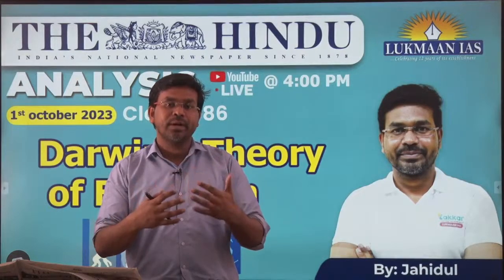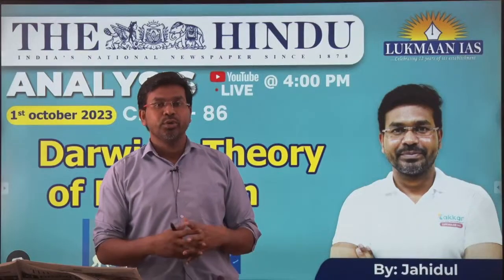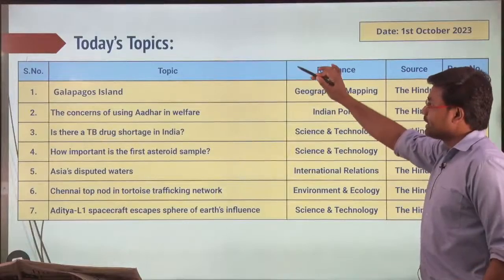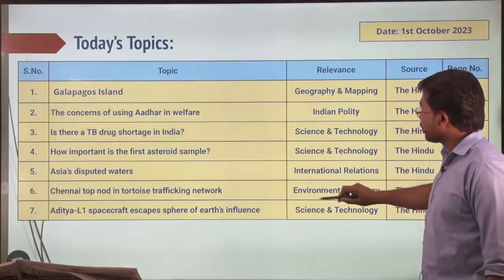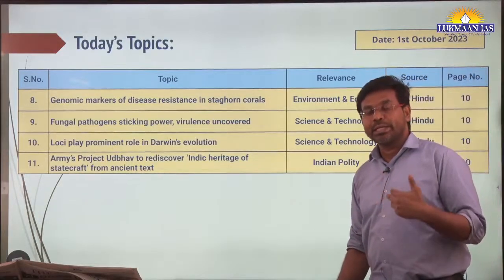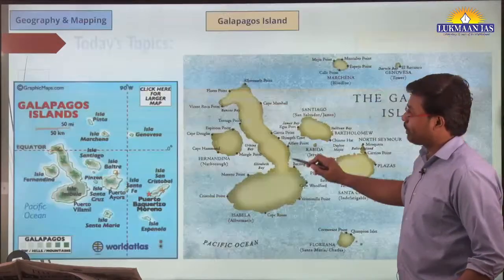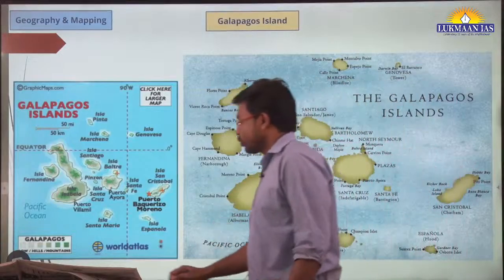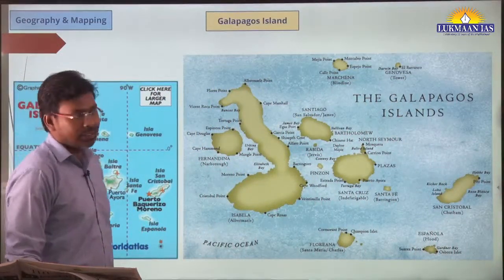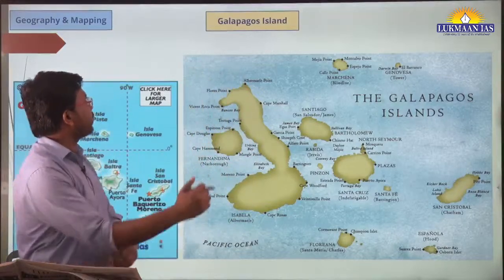So we have additionally some questions for you to practice for the prelims and mains exam. So these are the list of articles that we are going to cover in today's newspaper analysis. So in all, we are going to cover about 10 topics and one mapping topic. So first topic is a mapping topic. So we are going to discuss about this topic. Name of the topic is Galapagos Island.